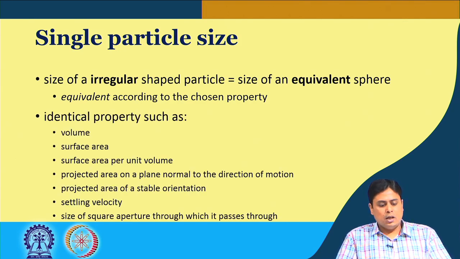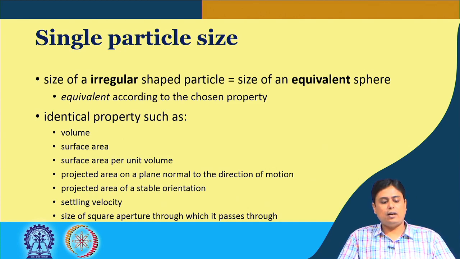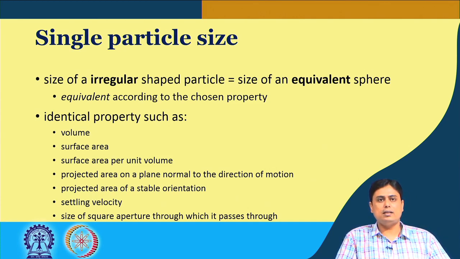For example, that identical property can be equivalent volume: you calculate the volume of the irregular shaped particle and then for a sphere of the same volume, you can easily calculate its diameter, and that gives the size of the irregular shaped particle. Similarly, you can equate the surface area of an irregular shaped particle with an equivalent sphere having the same surface area.